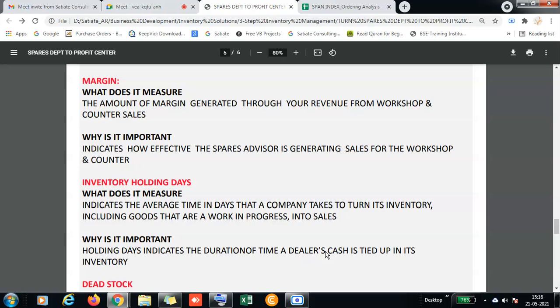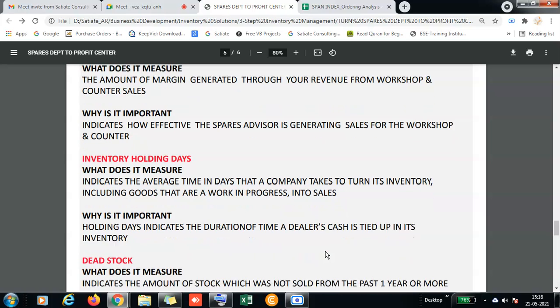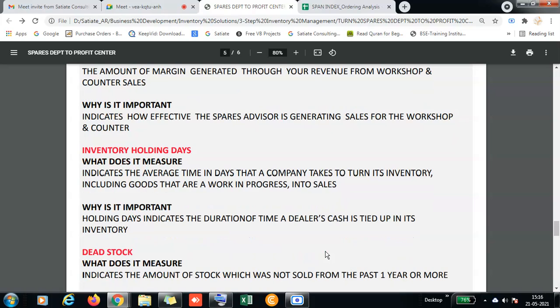So if we focus on the margin side, why can't we increase profitability by increasing part sales also? So let's talk about why inventory holding days is very important. It indicates the average time in days that a company takes to turn its inventory. If you are holding 50 lakhs of stock and generating 20 lakhs of turnover, you are holding a 2.5 month stock, right? So is it possible to reduce this to a 1 month stock?